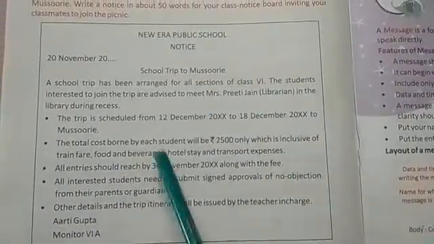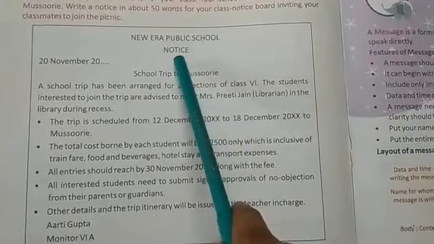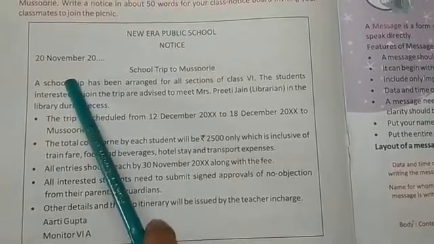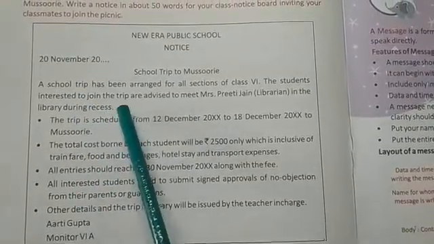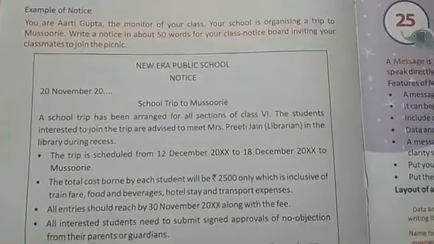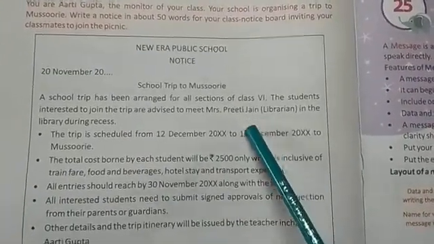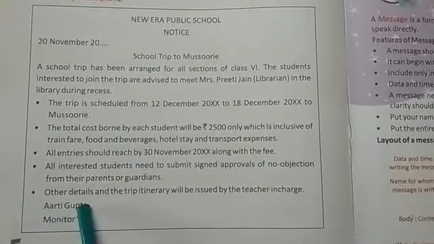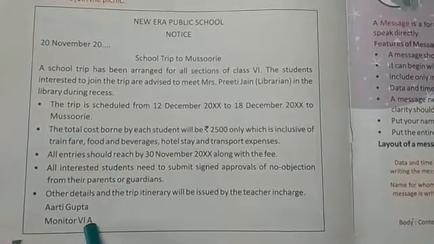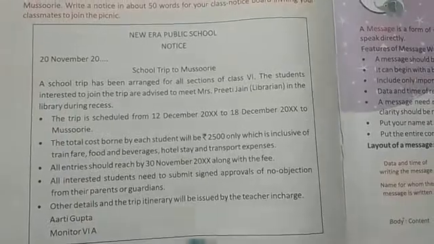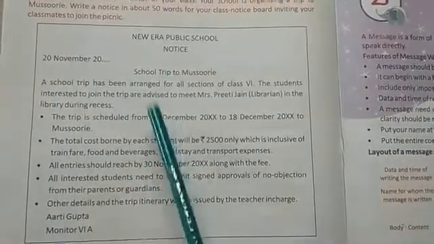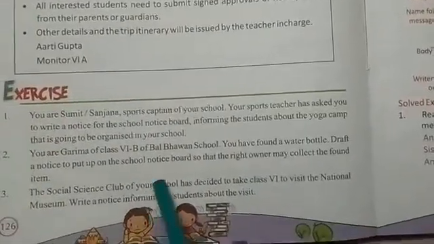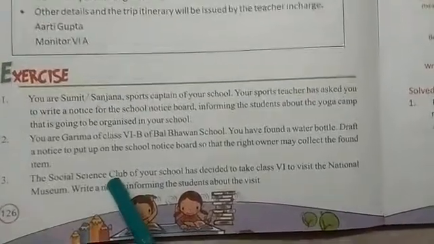So the example is given. First of all, write the name of the school, notice, date and the heading of the notice. After that, the content of the notice is given. What, when, who, where, every piece of information is given in the relevant points. And after that, the name of the person and designation of the person is given at the last, and the notice is framed in a box. So the notice is kept inside a box. It is very important.